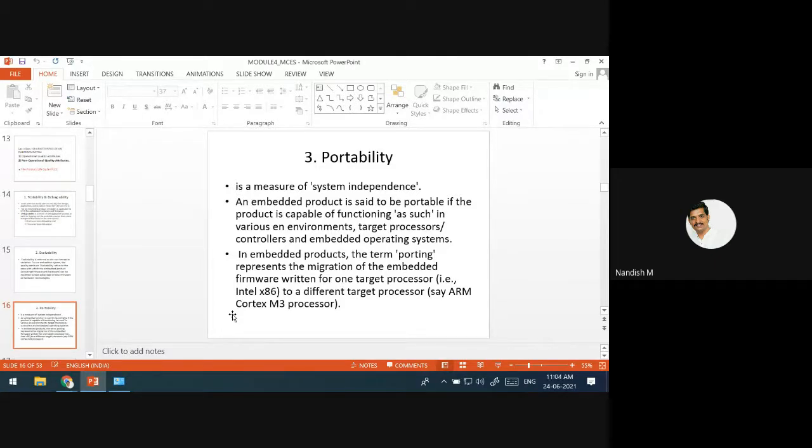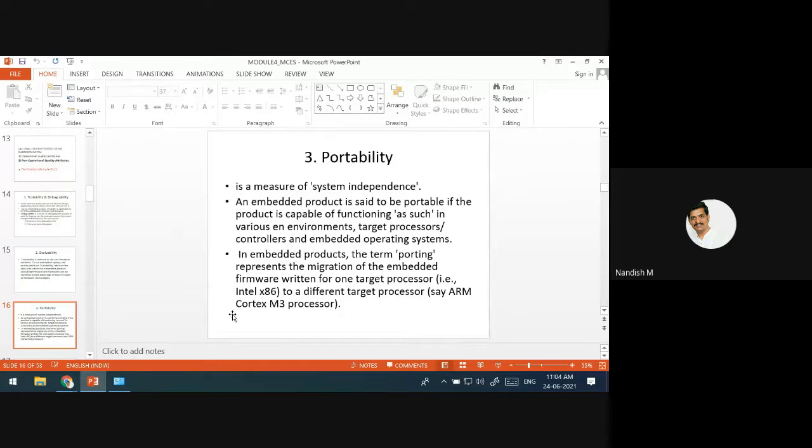Whenever you design any system, in that way you have to select the proper languages for the firmware or the proper hardware to design. I think it is clear what the meaning of the word portability is. Portability, I'm not talking about the location. It is about separate different hardware, different software. Embedded operating system, if you change, it should work. Different processors, if you change, rework should be less.